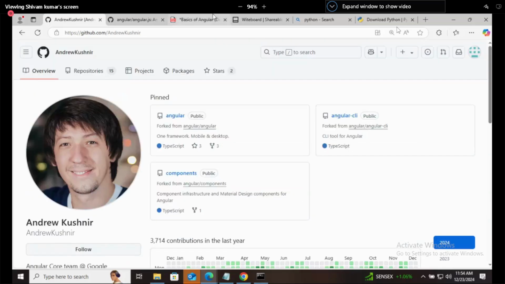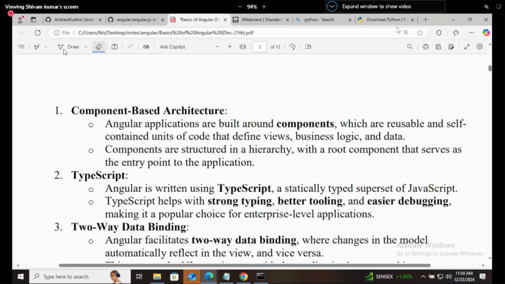Okay, let's go back to our notes. What are the features of Angular? We have discussed version and all. I have shown the detailed version also, you will check that. What are the key benefits of using Angular? Component based architecture. It means whatever you are building, you can customize your architecture based on that, or in a simple way, the components are treated as a single unit. Basically, a single page application.